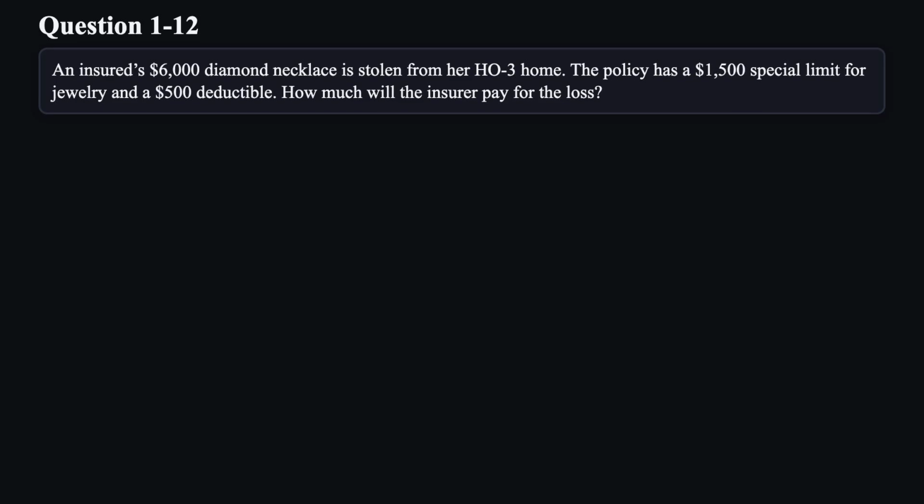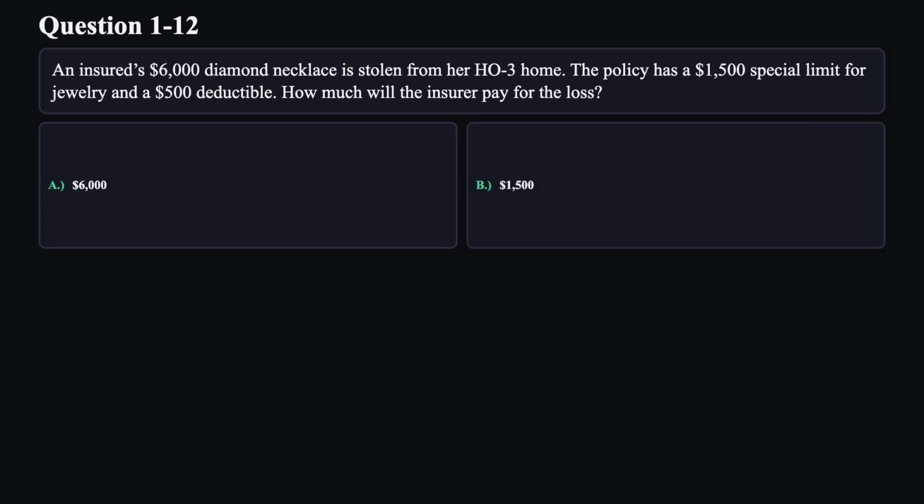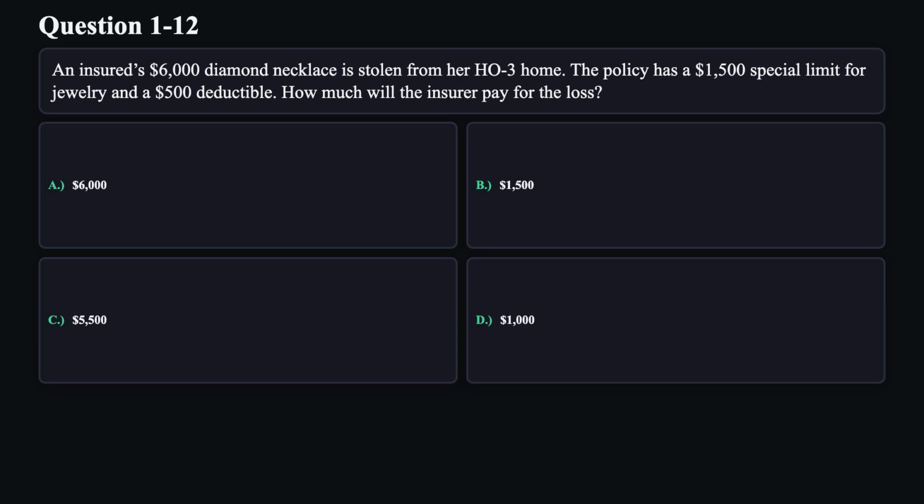Question 12. An insured's $6,000 diamond necklace is stolen from her HO3 home. The policy has a $1,500 special limit for jewelry and a $500 deductible. How much will the insurer pay for the loss? A. $6,000. B. $1,500. C. $5,500. D. $1,000.